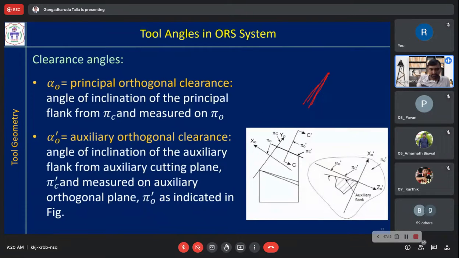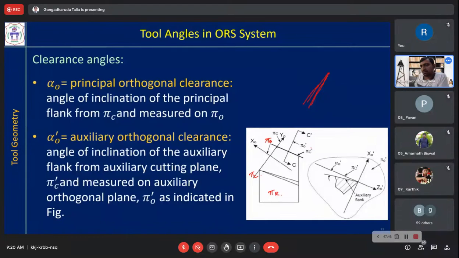Now there is another angle called the auxiliary orthogonal clearance angle. We know that this is pi r, this is pi c, and perpendicular to that you have one plane, that is pi o. Now if you consider the auxiliary cutting edge angle or end cutting edge angle, a plane passing through that end cutting edge will be pi c prime.